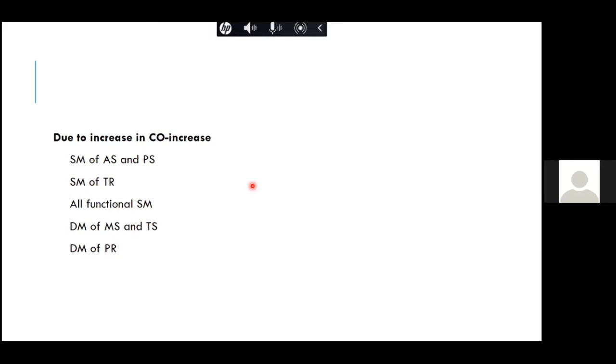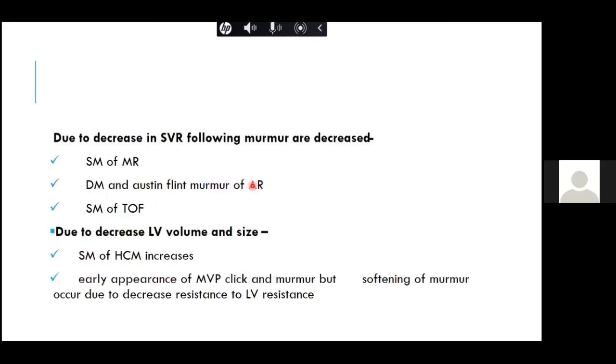The decreased murmurs with amyl nitrate are the MR murmur and the Austin Flint murmur. So the systolic murmur of MR is decreased. The diastolic murmur, the Austin Flint murmur of AR, is decreased. And we know because of decreased SVR, the LV pressure decreases, and so the TOF systolic murmur is decreased, because the RV pressure is now higher and all the blood goes from the RV to the LV. So the right-to-left shunt is increased.